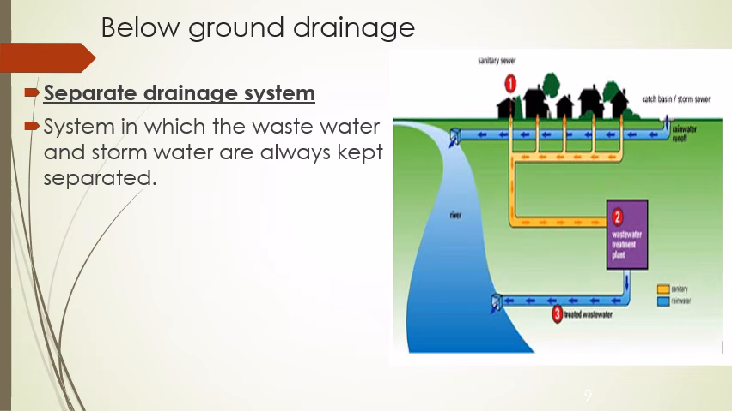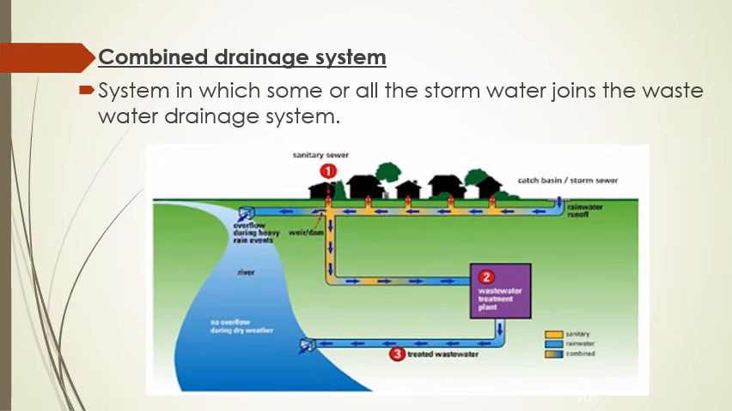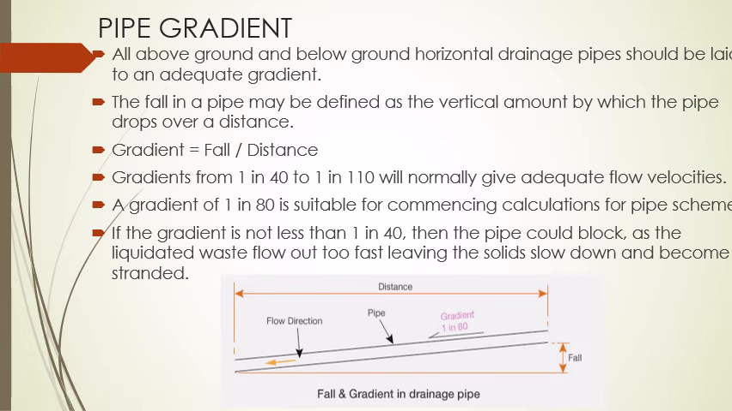Next is the below ground drainage system. In this system, the first type is the separate drainage system, that is separate pipes or systems for the wastewater and the storm water. The next type is the combined drainage system, that is a system in which some or all of the storm water joins the wastewater drainage system.